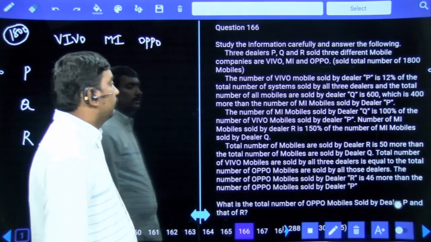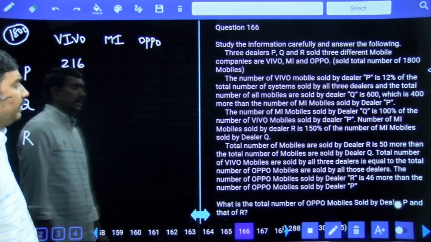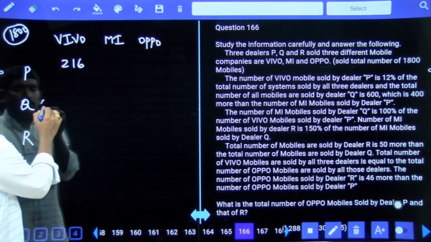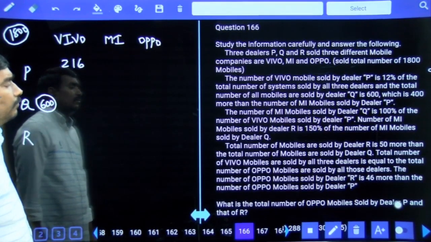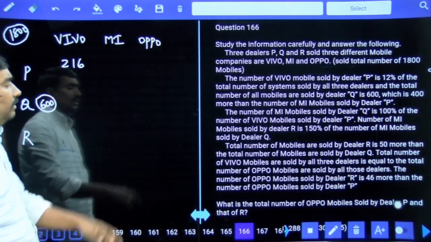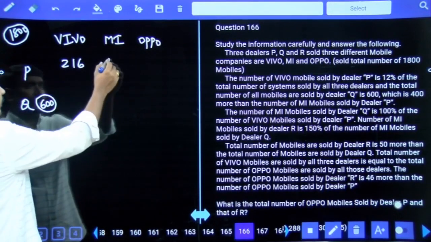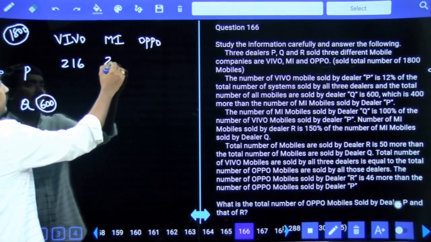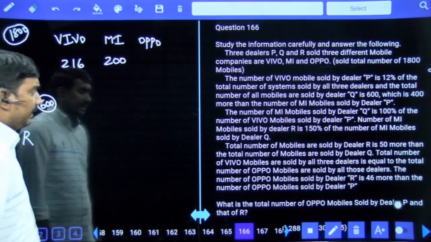Next. The total number of all mobiles sold by dealer Q is 600, which is 400 more than the number of MI mobiles sold by dealer P. 400 more than means if MI mobiles are 400 lesser than Q, MI mobiles are 200.